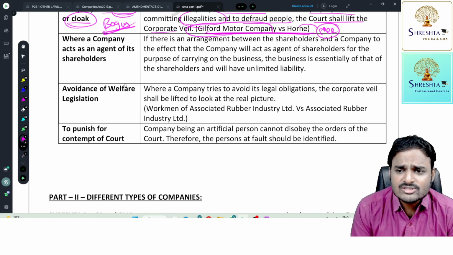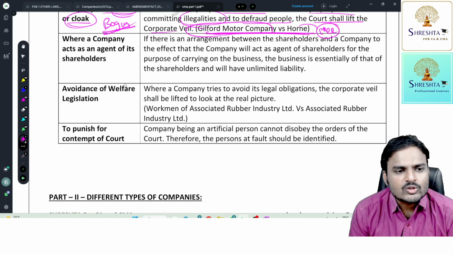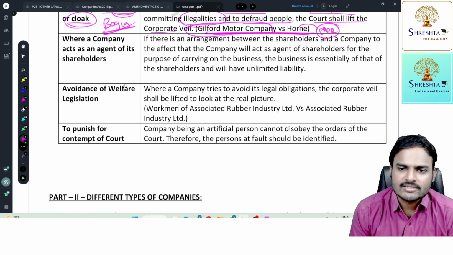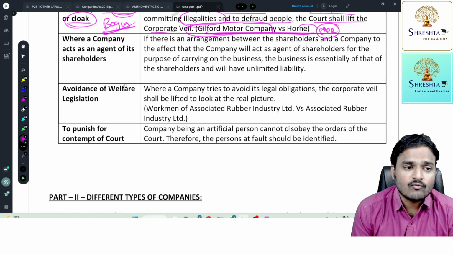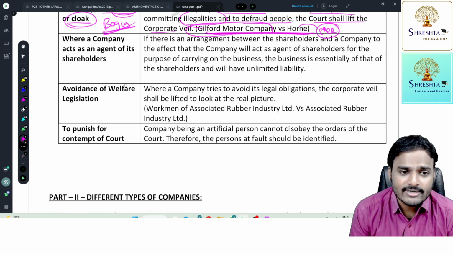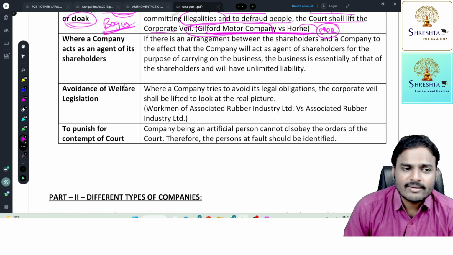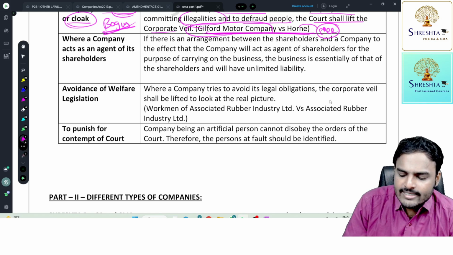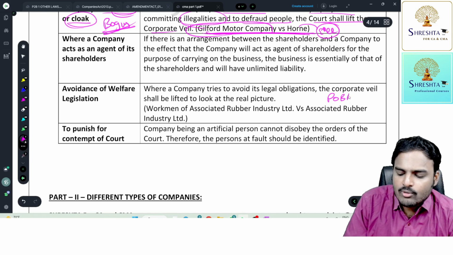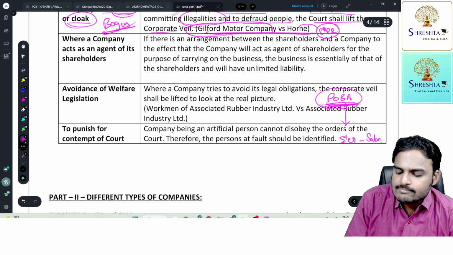Next one, avoidance of welfare legislations. Where a company tries to avoid its legal obligations, the corporate veil shall be lifted to look at the real picture. We had a famous case study, Workmen of Associated Rubber Industry Limited versus Associated Rubber Company. Actually, we had an act called the Payment of Bonus Act. According to this law, an employer, in addition to paying salaries, is bound to pay bonus at the end of the year.